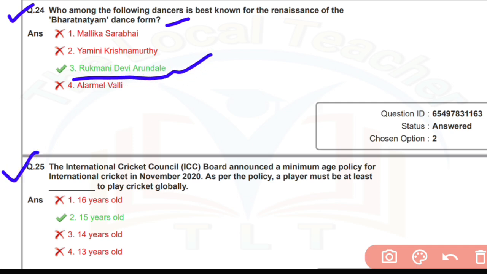Question number 25. The International Cricket Council (ICC) board announced a minimum age policy for international cricket in November 2020. As per policy, a player must be at least dash to play cricket globally. Answer number 2. 15 years old.